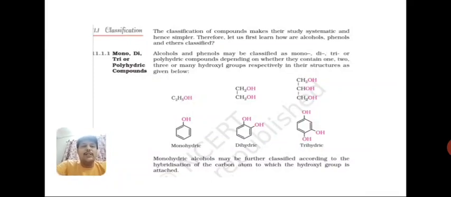So the first classification is based on the number of hydroxyl groups, that is mono, di, tri or polyhydric compounds, right? Suppose only one OH is present, then it is monohydric. When two, then it is dihydric. When three, then it is trihydric, alcohol or phenol. First of all, we discuss the classification of alcohol and phenol. Clear? Now the second classification of alcohol is based on hybridization of carbon, that is sp3 and sp2.